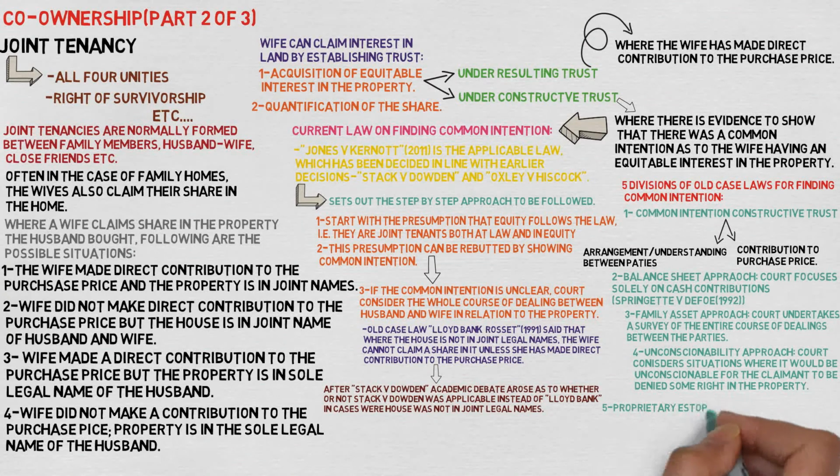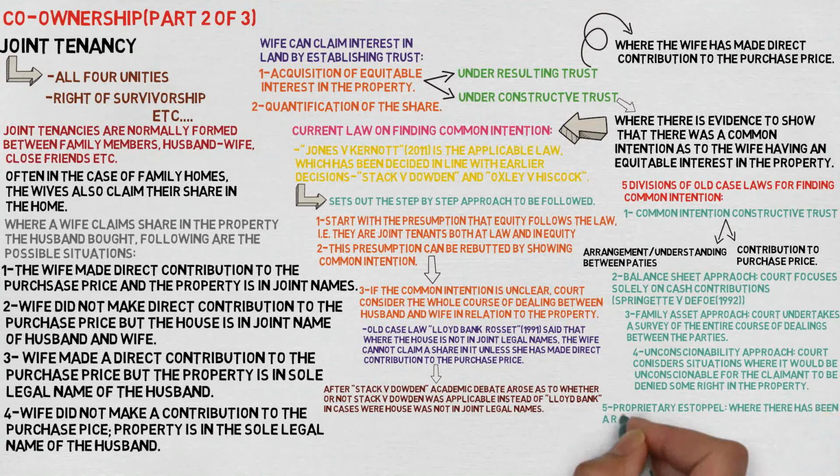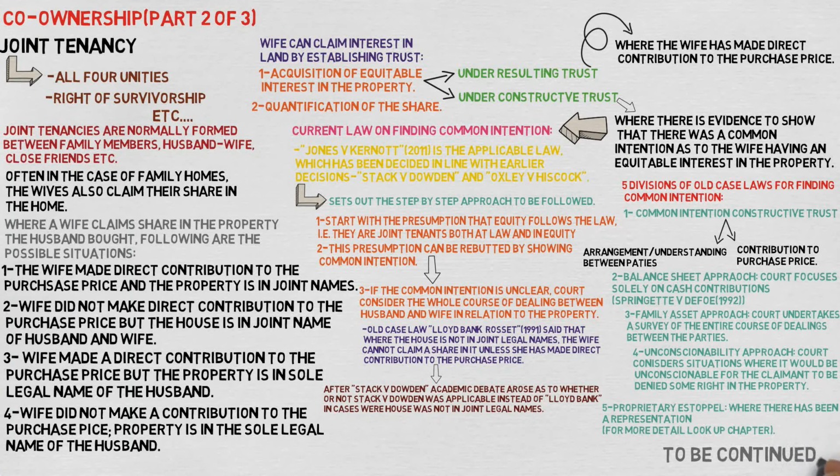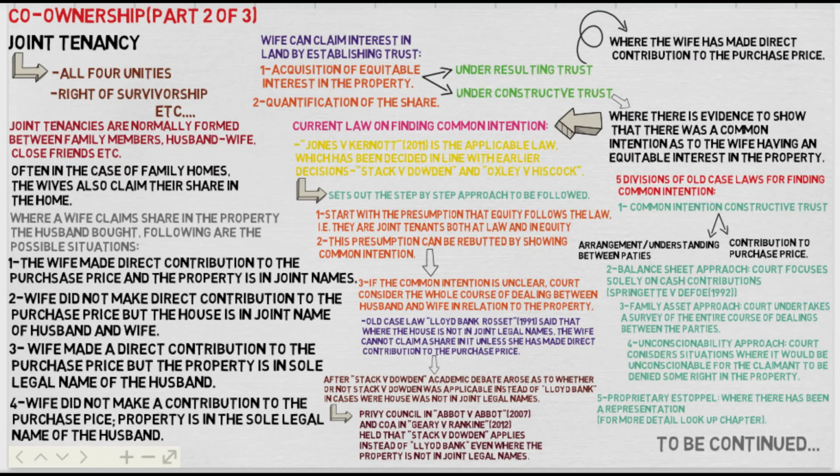This approach is used where there has been a representation from the owner of the house to the claimant, which makes the claimant believe that an equitable interest in the property will be given to him or her. These 5 divisions of the case laws are in fact the approaches or the more specific situations, and it is up to the court's discretion which approach is more relevant to the situation. This was all from this chapter, and the remainder of this chapter will be continued in the next video.